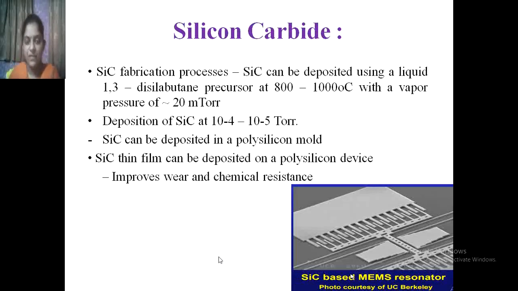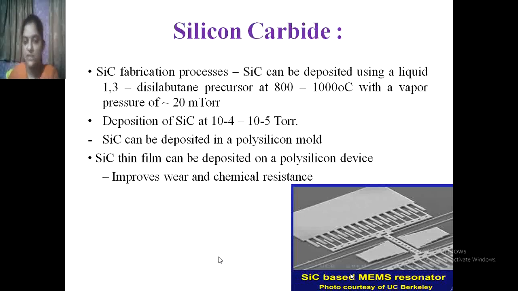Here is the silicon carbide fabrication process. SiC can be deposited using a liquid precursor at 800 to 1000 degrees Celsius with a vapor pressure of 20 millitorr. Means, how is silicon carbide processed? Using the liquid precursor at 800 to 1000 degrees Celsius with a vapor pressure of 20 millitorr.